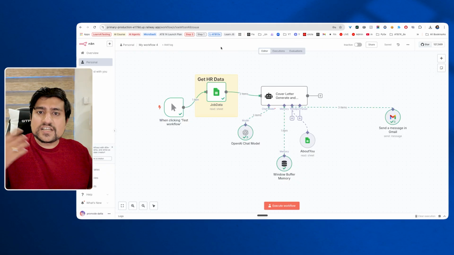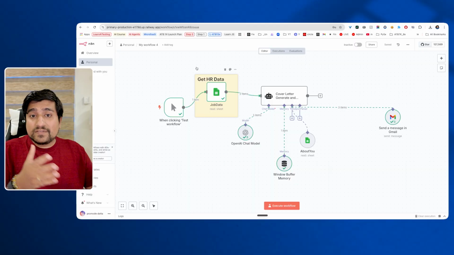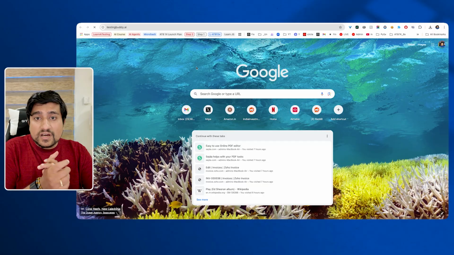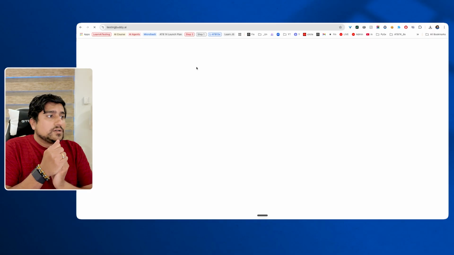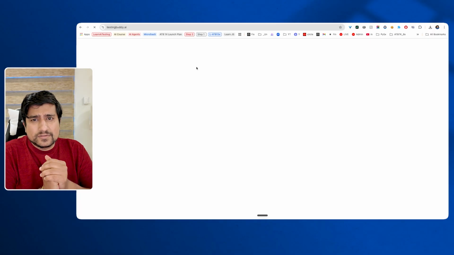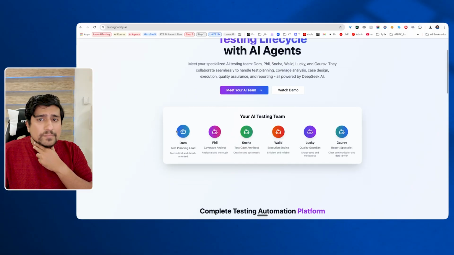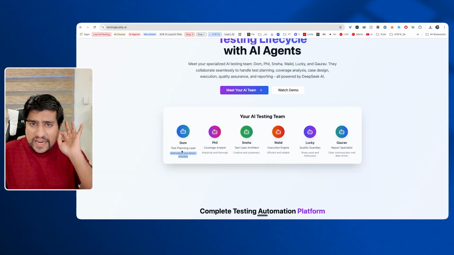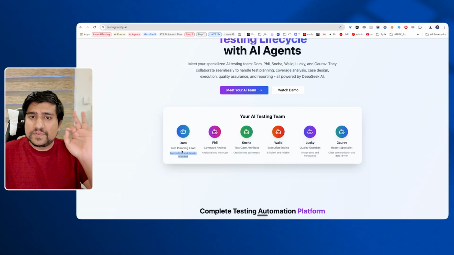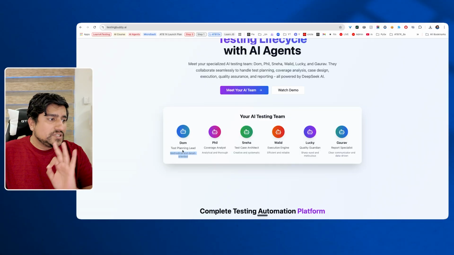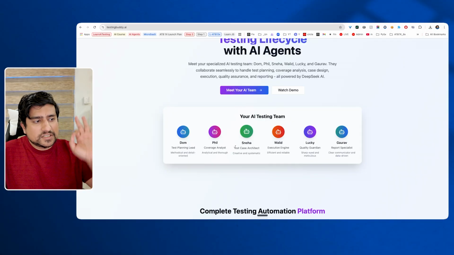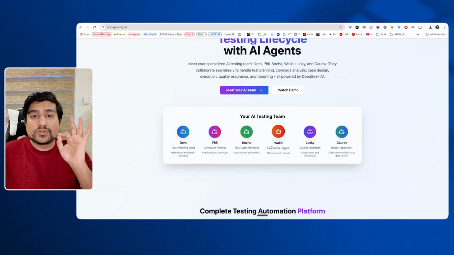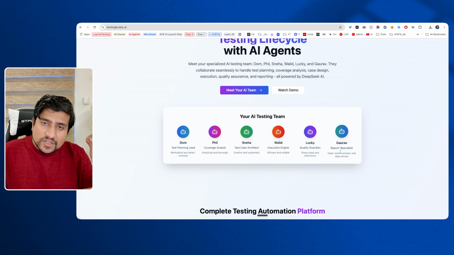Anyways, to get the idea, these kind of automations that I am working on, by the way, there is just one automation I have shown you in the testing buddy.ai. We have fully automated, by the way. This is one of the tools which I wanted to show you later also. But again, here we have a simple agent. These are agents who will do the planning. You just need to give the Jira ID, whatever the Jira ID that you have. If they have access to it, they can generate a plan, generate a coverage, generate test cases, execute them also, right, by using browser engines or browser use, check the quality, generate a report also.